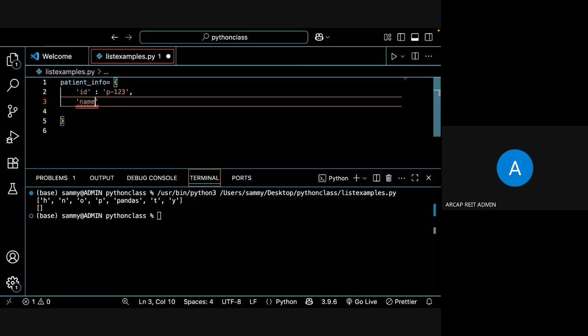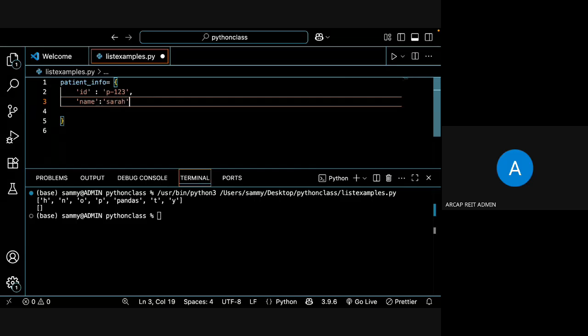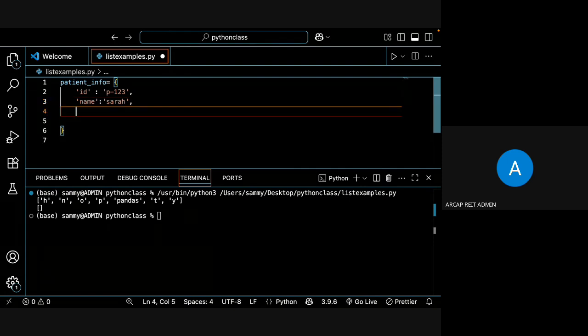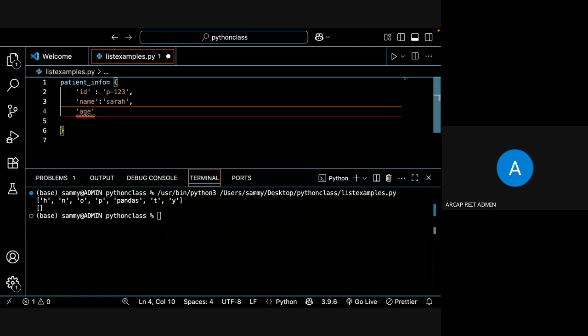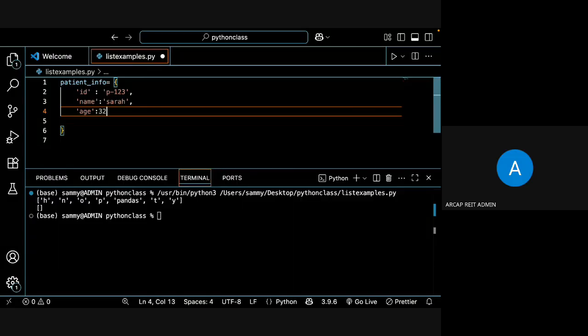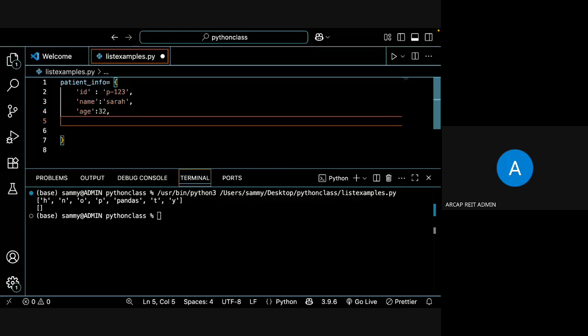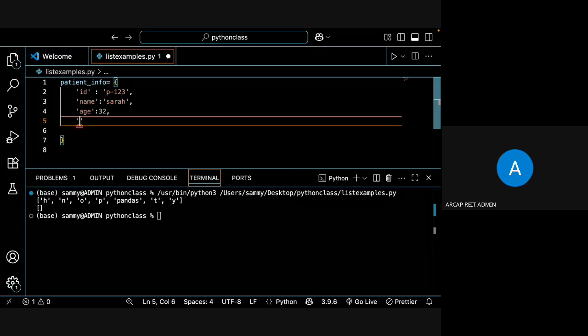So name colon, some Tara or something, comma, age. What she told about the dictionary is that the keys must be unique, right? 32. Then we'll go with another key and value pair. So here the key is having the value of a list.